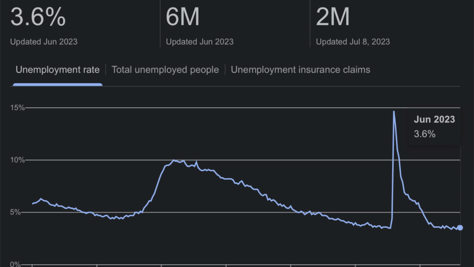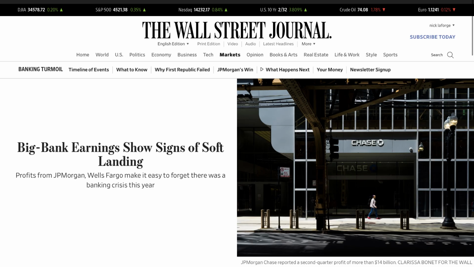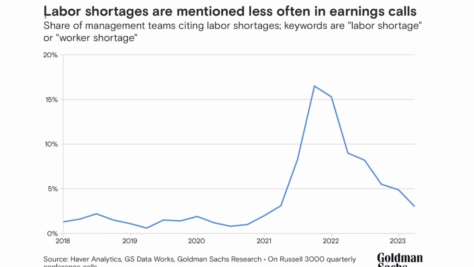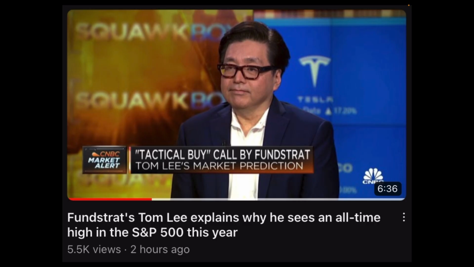Unemployment is still near a historical low point. People were concerned about company earnings. We're currently in the middle of the earnings season. But again, we're not seeing that. Another welcome piece of news is it seems like the job market is normalizing as well. So the number of job openings is beginning to revert back to the mean. And the term labor shortage is just being mentioned less and less by companies. So most of the data indicates that right now the US economy is doing really fantastic given the circumstances.